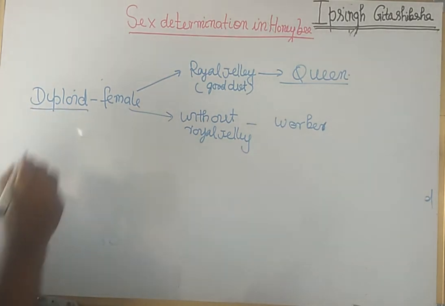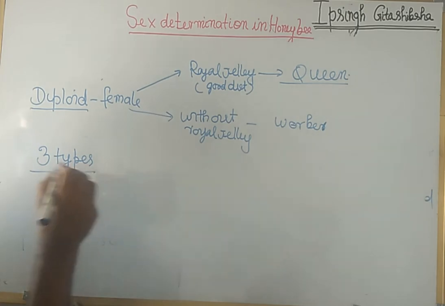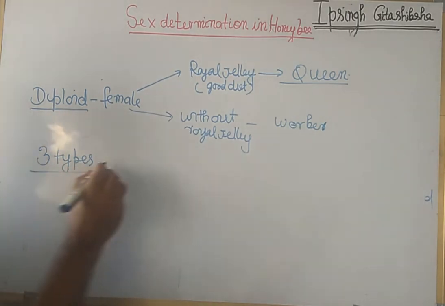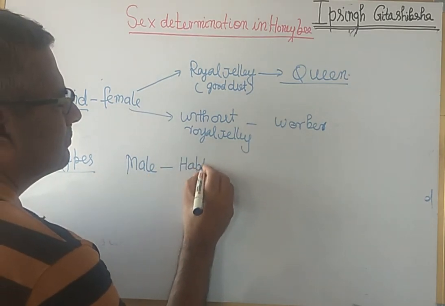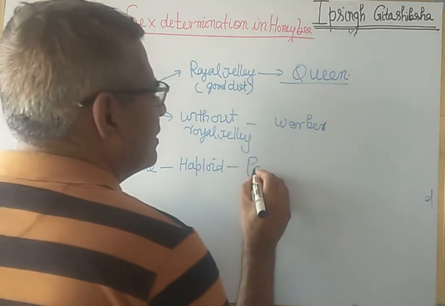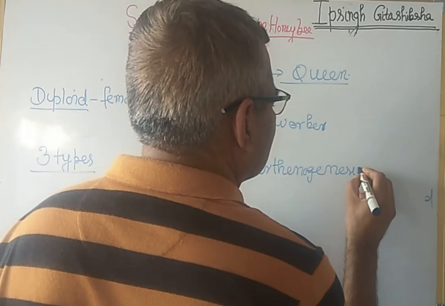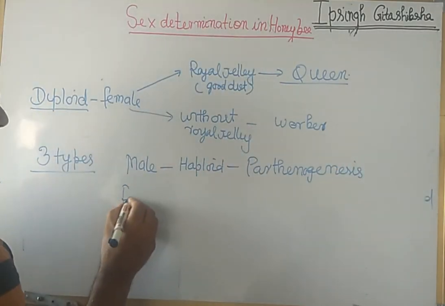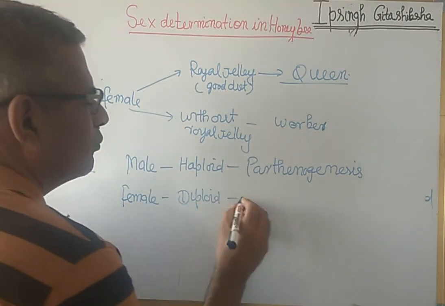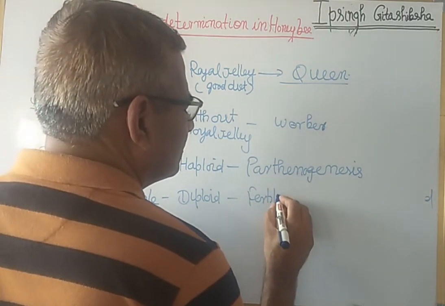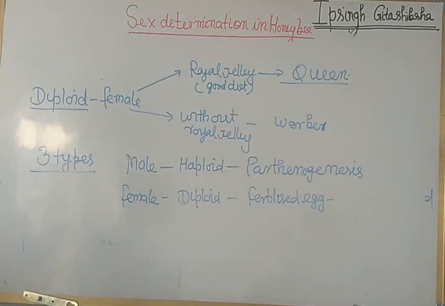So three types of honeybee are produced. The male by parthenogenesis, male are haploid, they are produced by parthenogenesis without fertilization, and the female are diploid, they are produced by fertilization. So this is the special case.